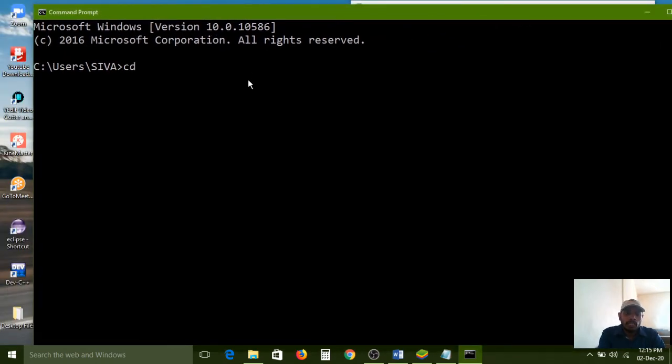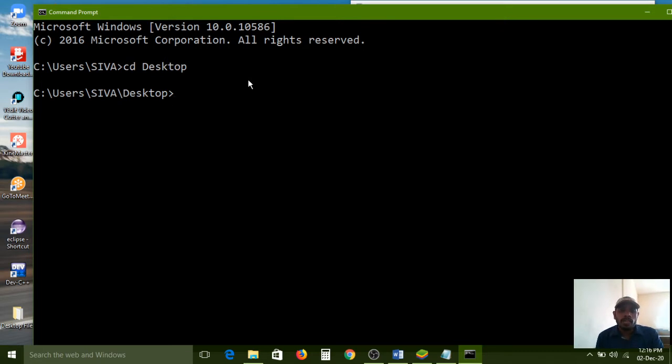The present directory is C drive, in the users directory, in the Siva folder. Now I want to shift my location to the desktop. For that, the cd command, which means change directory. Now I am changing the directory to desktop.